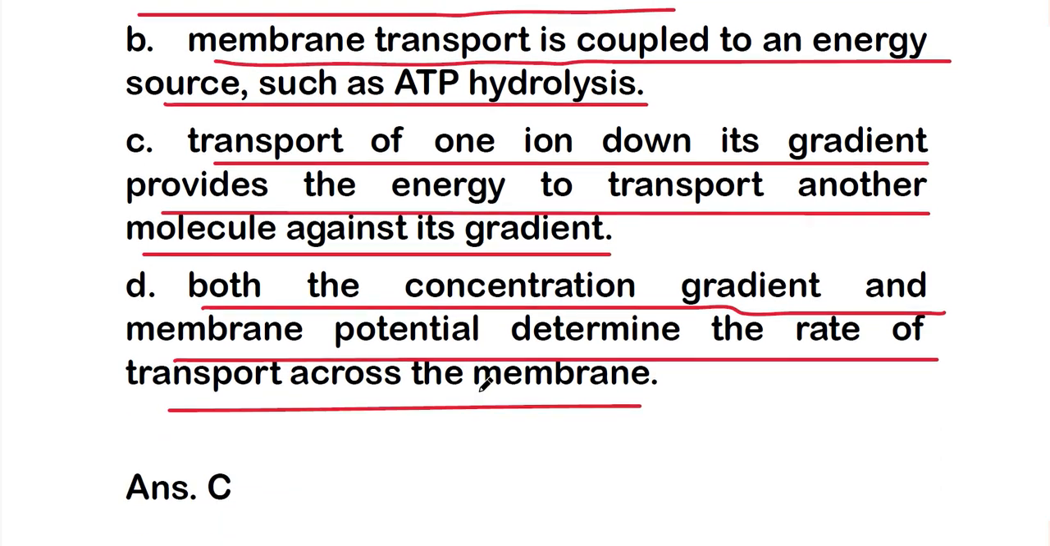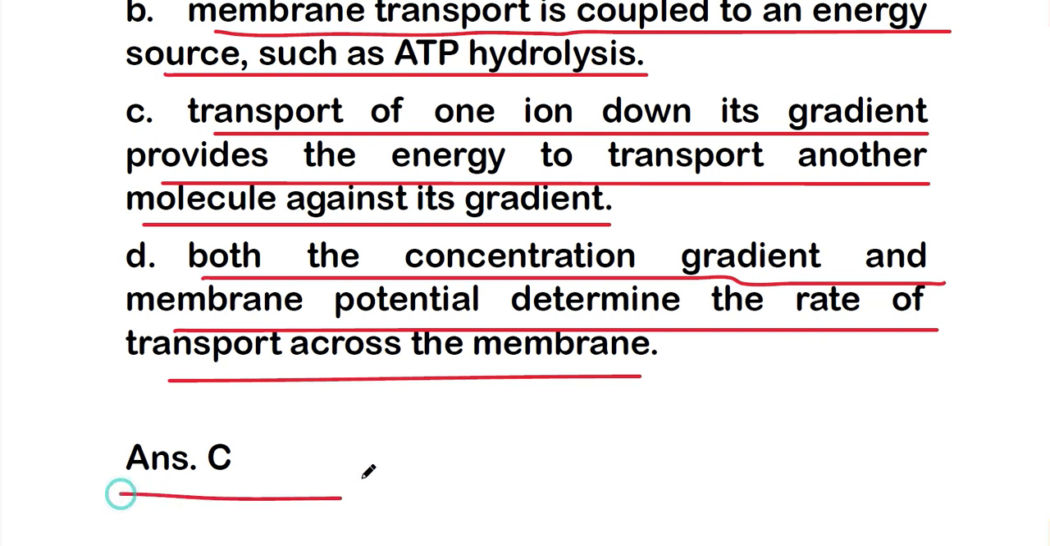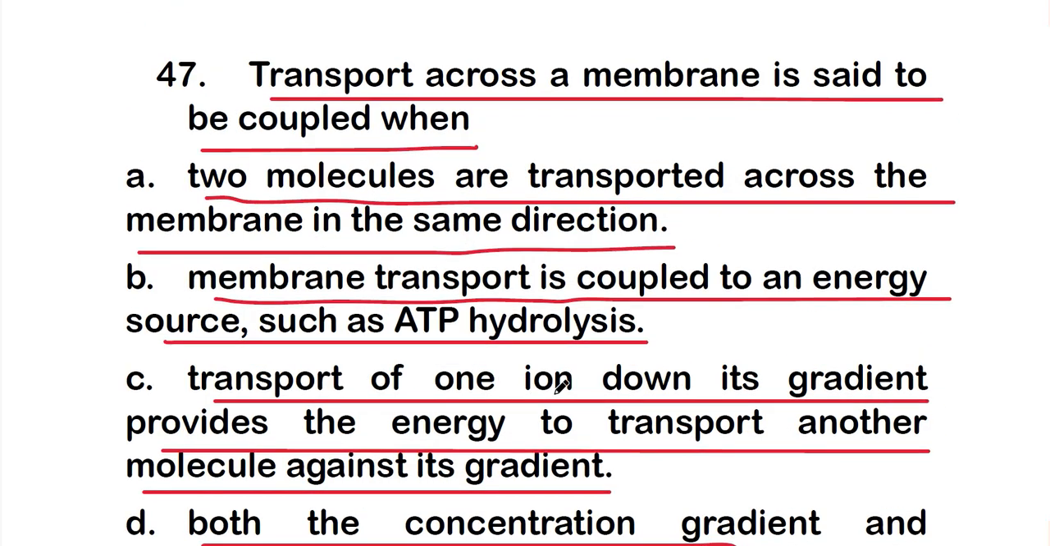So which one is the right one? The right one is option C, that is, transport of one ion down its gradient provides the energy to transport another molecule against its gradient. That is known as coupled transport across a membrane. So transport across a membrane is said to be coupled when transport of one ion down its gradient provides the energy to transport another molecule against its gradient.